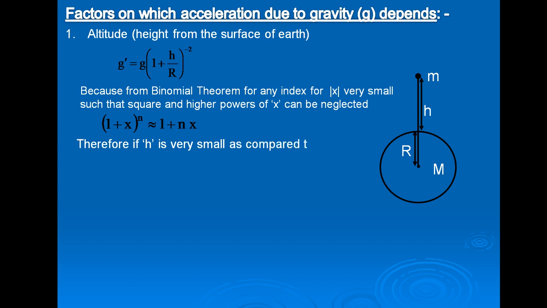Therefore, if h is very small as compared to R, the radius of earth, then h upon R becomes very much less than 1.